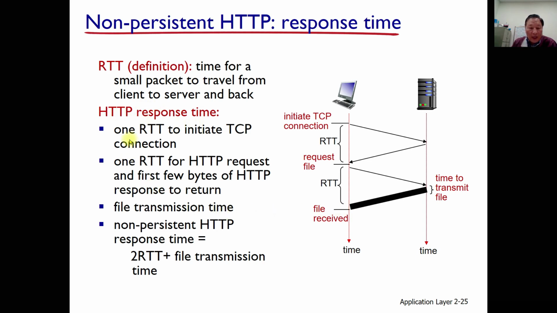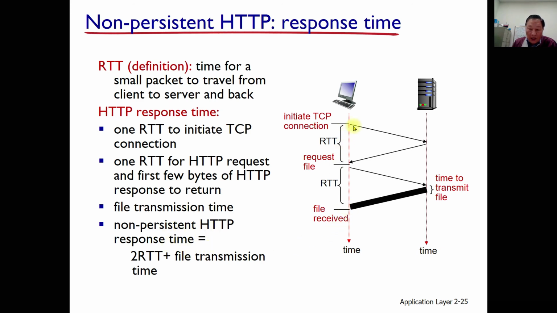Okay, let's follow this one. HTTP response time: 1 RTT to initiate the TCP connection. That means this one. And 1 RTT for the HTTP request and for the first few bytes of the HTTP response to return. And this is the file transfer time. This is a very slight time. And then that is the non-persistent HTTP response time.